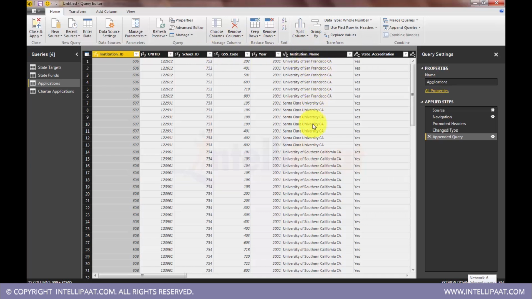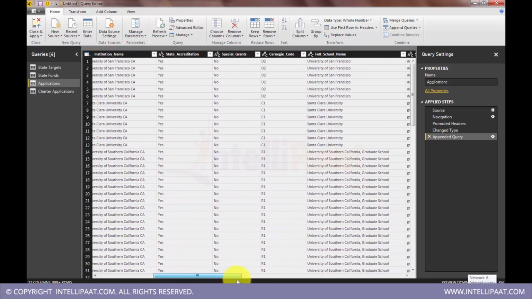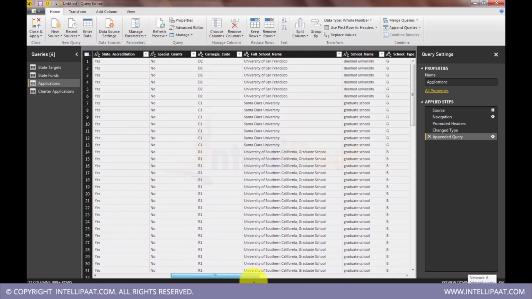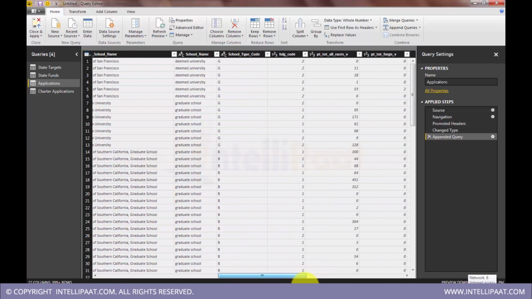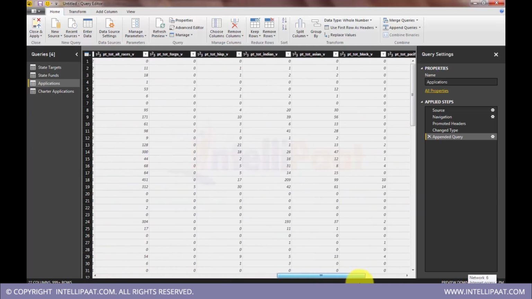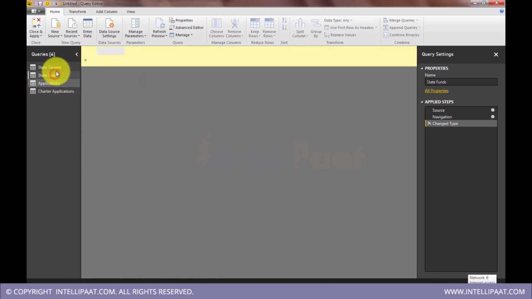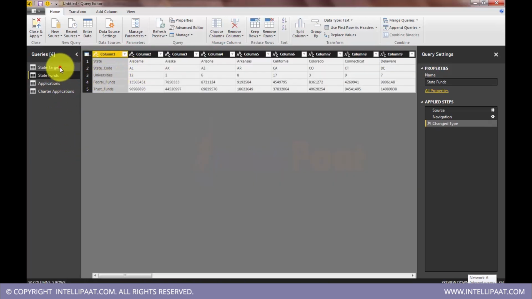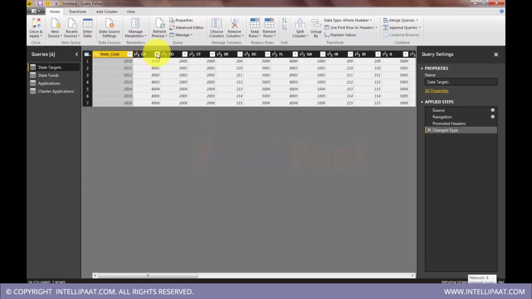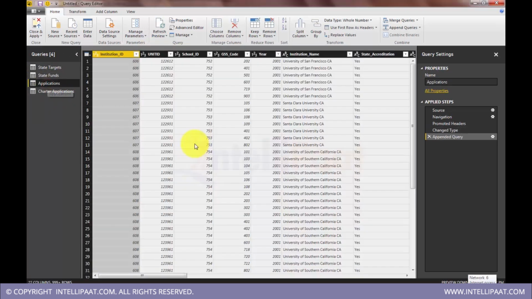This institution name is a combination of university name and state code, for example CS California. So here we have state code clubbed with institution name. We don't have that column anywhere else in the data set. That is essential for us because the other two data sets are all led by state code. So we need to have that state code separated here. So how? Let's do that here.